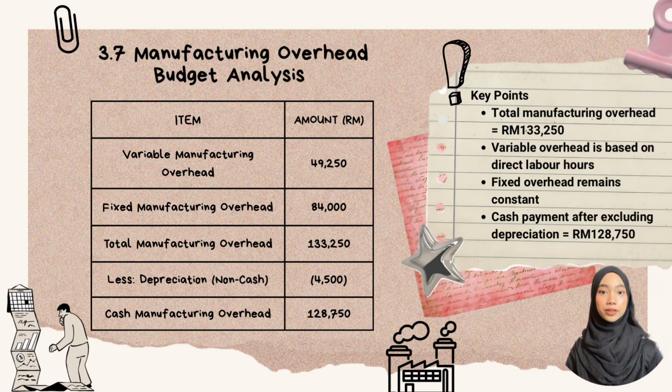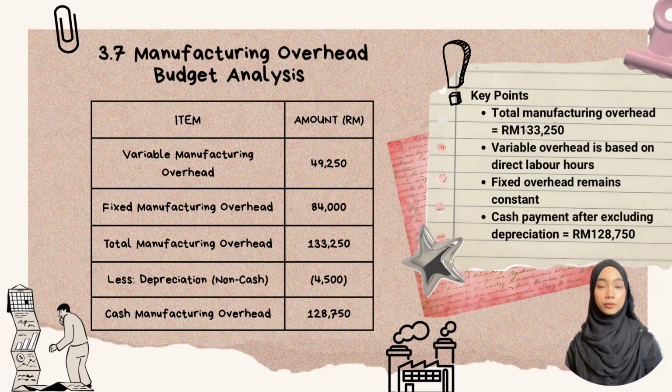This slide presents the manufacturing overhead budget for the first quarter of 2026. The total manufacturing overhead is RM 133,250, consisting of RM 49,250 in variable overhead and RM 84,000 in fixed overhead. The variable overhead changes according to the number of direct labor hours used, while the fixed overhead remains constant throughout the quarter. After excluding the non-cash depreciation expense of RM 4,500, the company expects a cash manufacturing overhead payment of RM 128,750. This budget helps management estimate manufacturing costs, control production expenses, ensure sufficient cash is available for operations, and improve product costing and profitability.